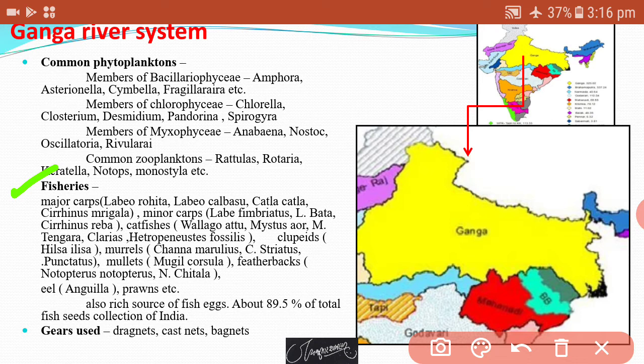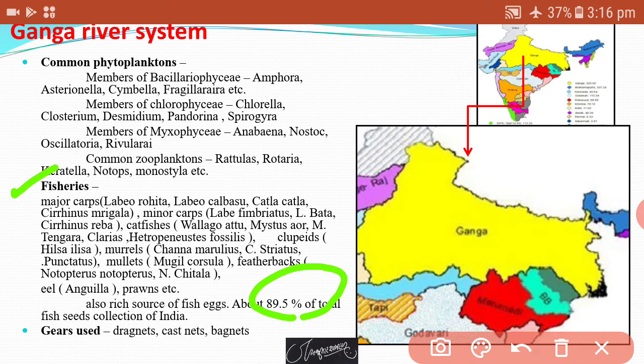When we see all this, we find that this water is a rich source of fish eggs also, and about 90.15% of the total fish seed collection of India, that is 89.5% of the total catch of the fish eggs, is collected only from the Ganga.